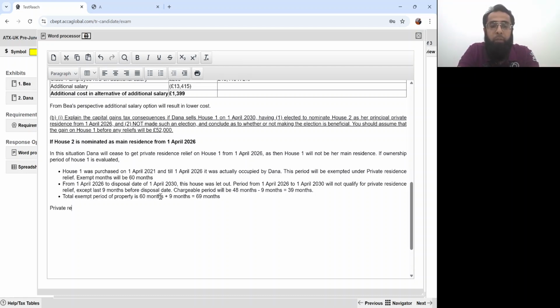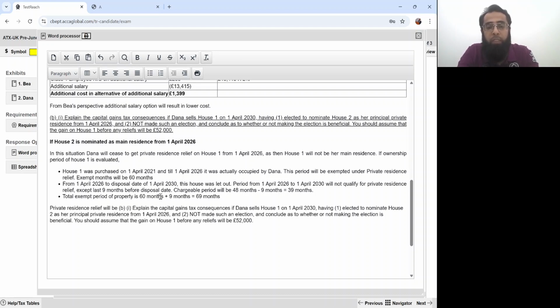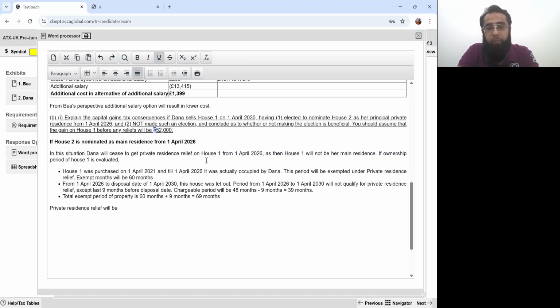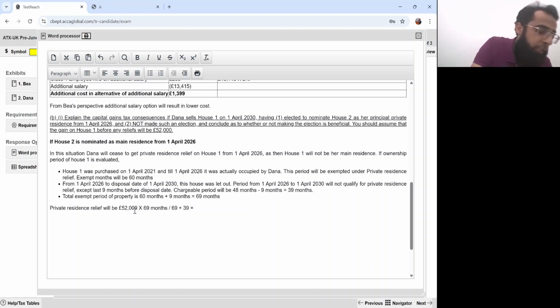Private residence relief will be: 52,000 is our gain. 52,000 multiplied by 69 months divided by 69 plus 39. Okay, the total months come in the denominator. 52,000 multiplied by 69 divided by 69 plus 39.